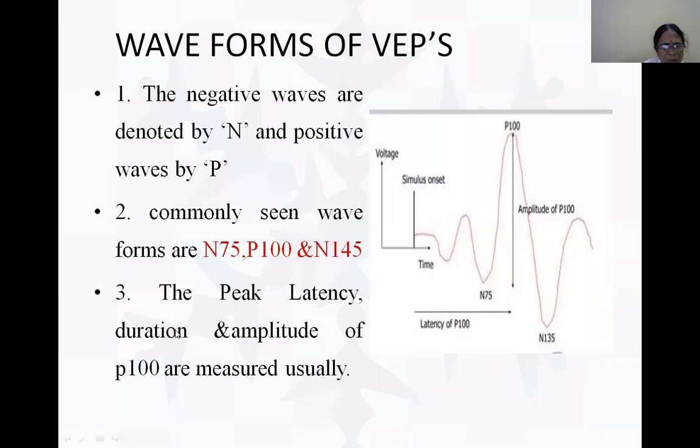The peak latency, duration, and amplitude of P100 are usually measured. We usually take P100 into consideration.